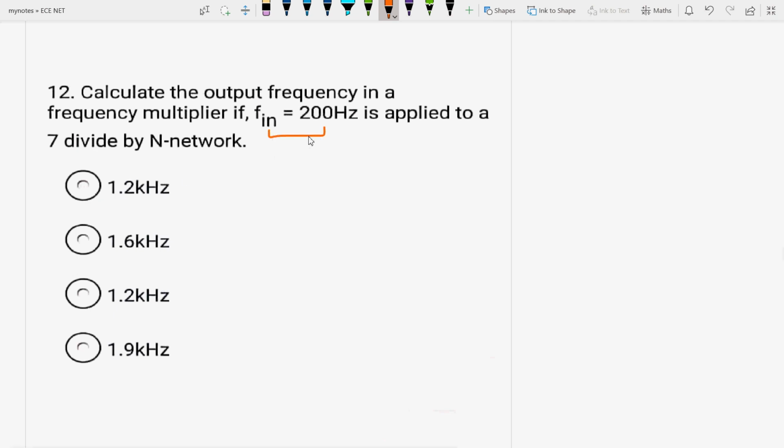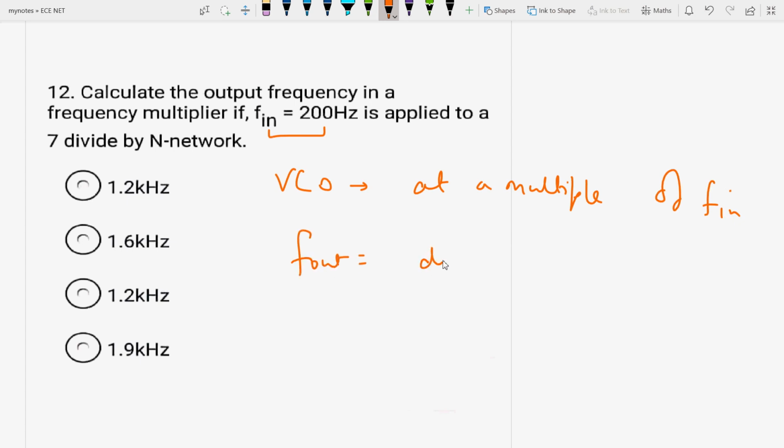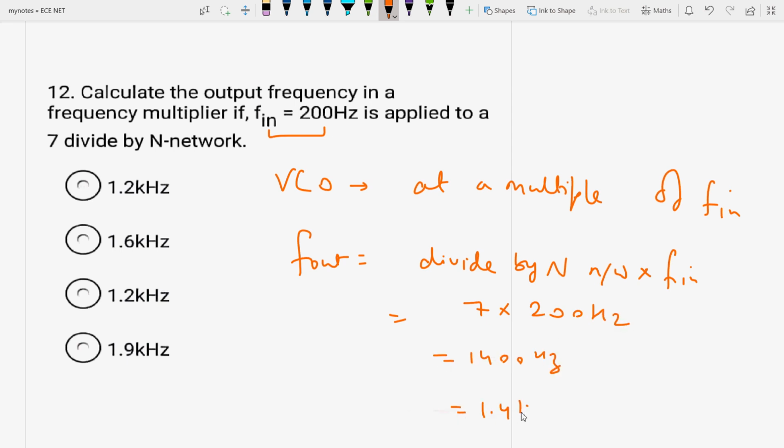If the input frequency is 200 Hz, it is applied to a divide by 7 network. The voltage controlled oscillator is actually running at a multiple of the input frequency. So the output frequency is equal to the divide by n network, n, times F input. The divide by n network is 7 and F input is 200 Hz, so it is 1400 Hz. So the answer will be 1.4 kilohertz.